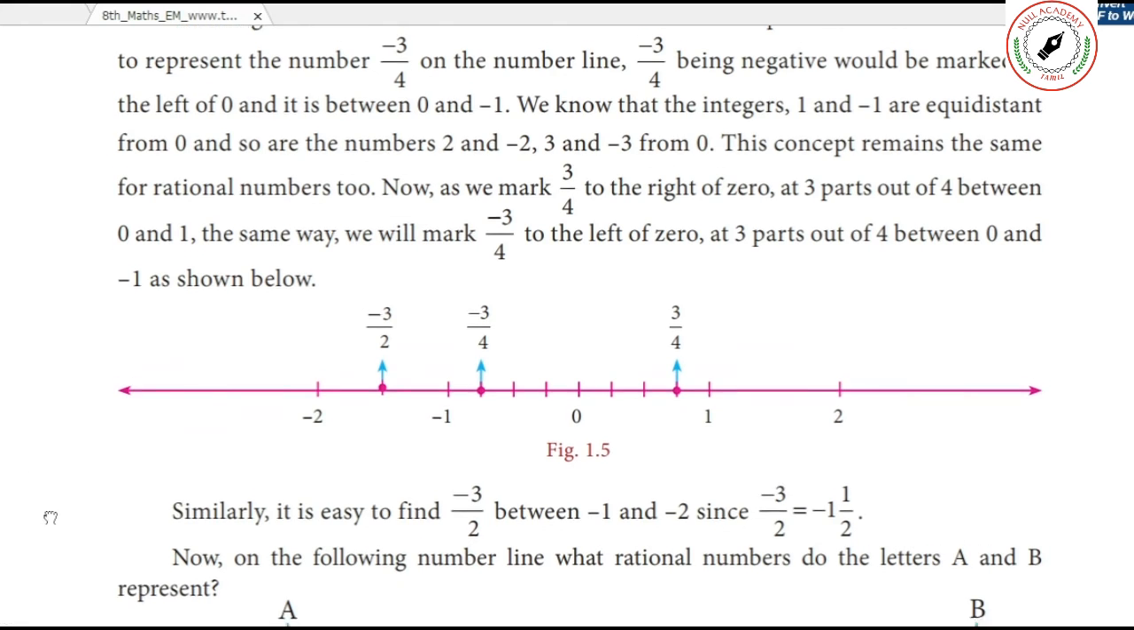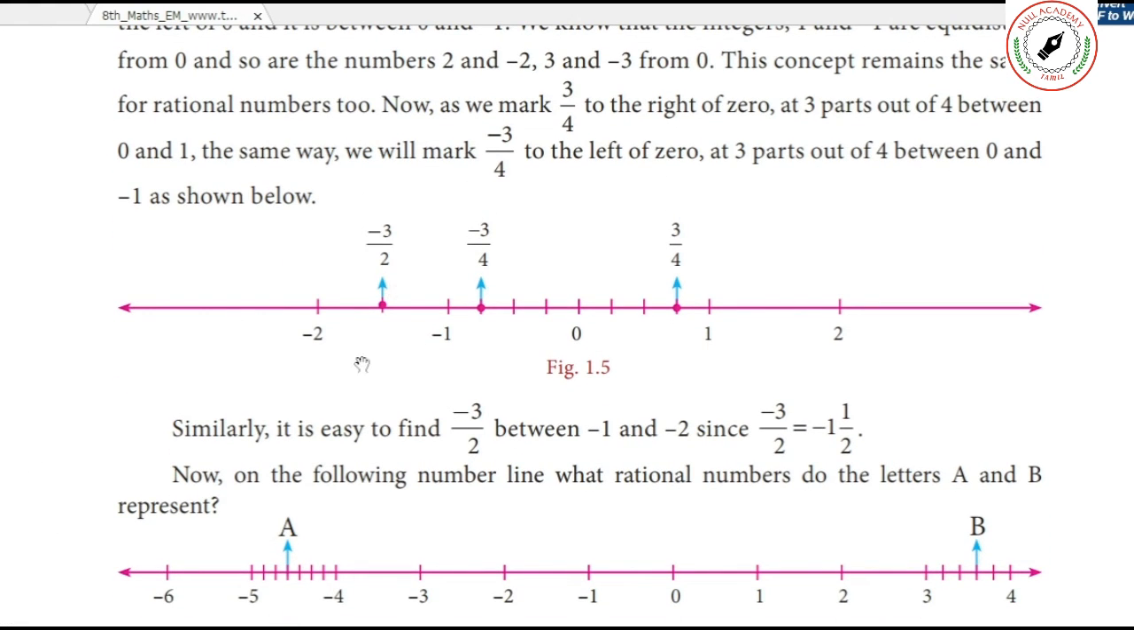To mention -3/2, you have to come to this part. It is easy to find -3/2 between -1 and -2, since -3/2 is equal to -1 and 1/2, that is -1.5. So you can very well find that -1 should come to the left of 0.